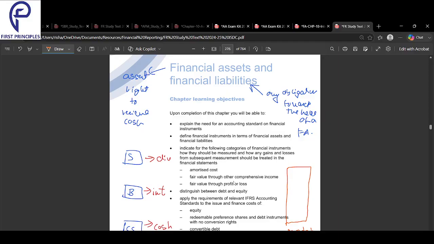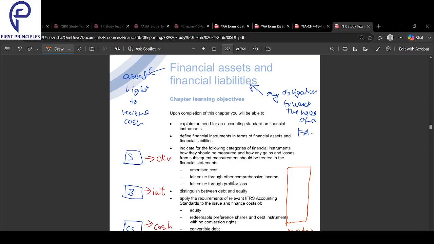Okay, did you understand what a financial asset is? It creates a right to receive cash. A normal asset does not create a right to receive cash, right? Me purchasing a motor van, motor car, or any other similar non-current assets does not create a right really. It may, if I work it out and make some money out of it, but it's not creating a right. Only these three. Obviously there might be way more instruments under these, but at a high level, these are the three instruments that create a right to receive cash.